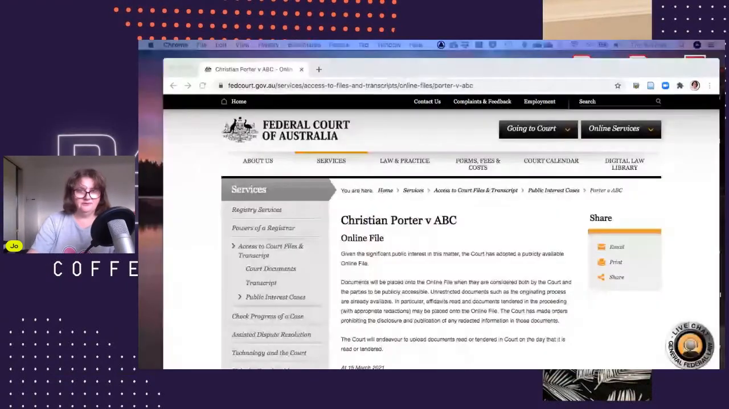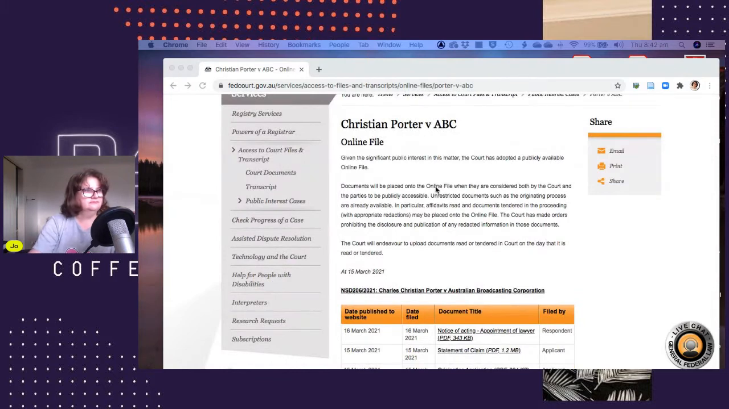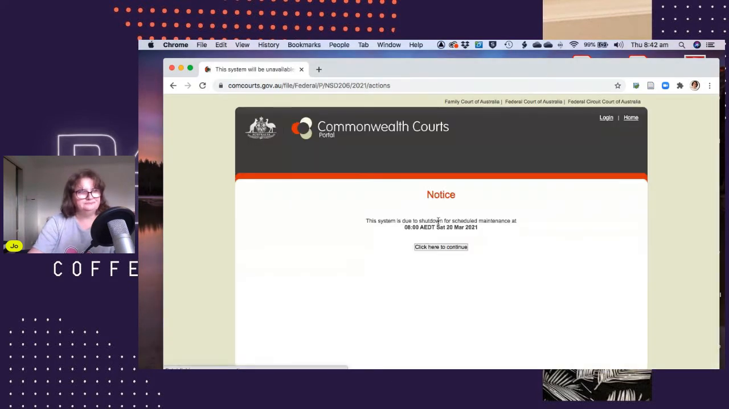Anyway, I thought I would show you the Federal Court of Australia's website. So we're going to have a look because there was an update posted. This comes under public interest cases, so anything that's a public interest gets its own little area. And it says they'll be placed into file where they're easily accessible. So if we click on this, this takes us to the court website here.